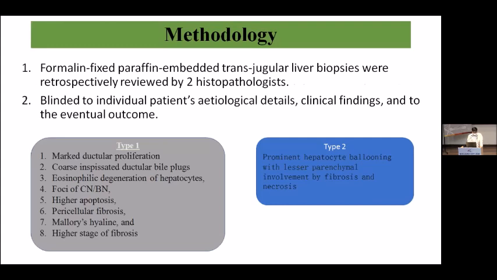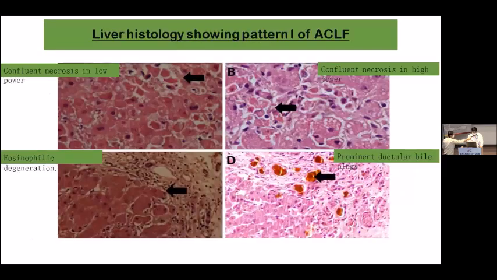The liver biopsy was classified into type 1 and type 2. Type 1 is marked ductular proliferation with coarse inspissated ductular bile plugs, with foci of confluent necrosis, bridging necrosis with higher apoptosis, and pericellular fibrosis with a higher stage of fibrosis. Type 2 is prominent hepatocyte ballooning with lesser parenchymal involvement, fibrosis, and necrosis.